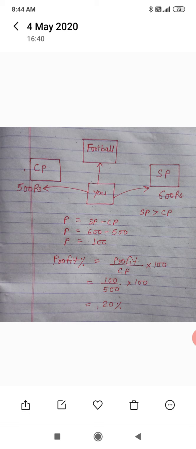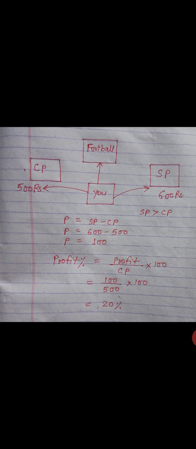Profit percent is equal to profit upon CP into 100, is equal to 100 divided by 500 into 100, is equal to 20%. Profit percent is equal to 20%.